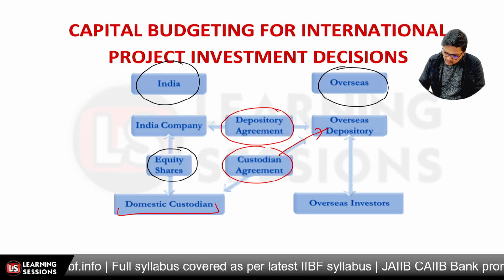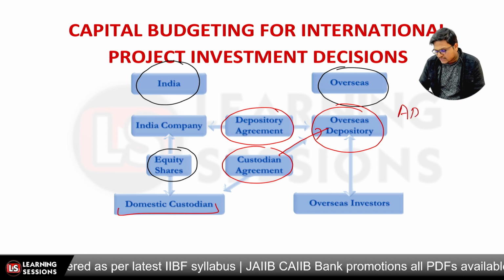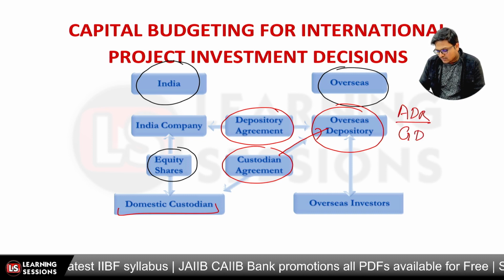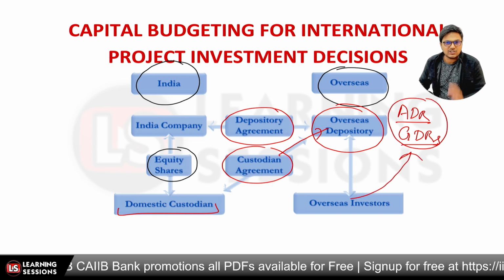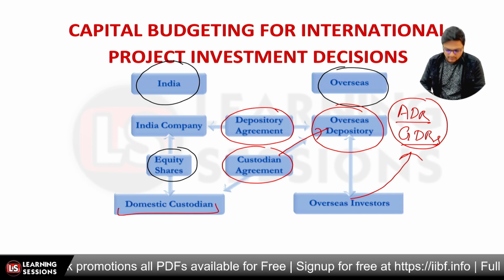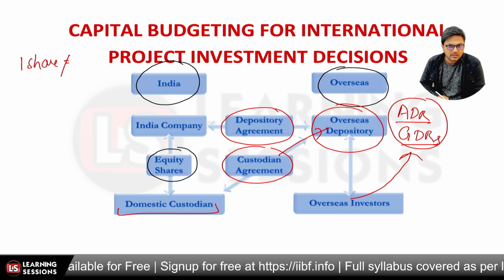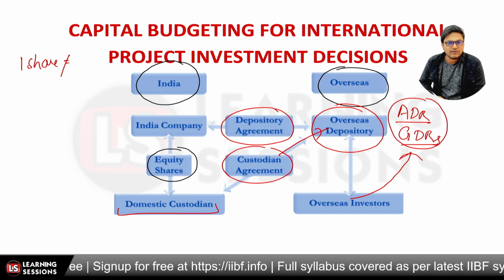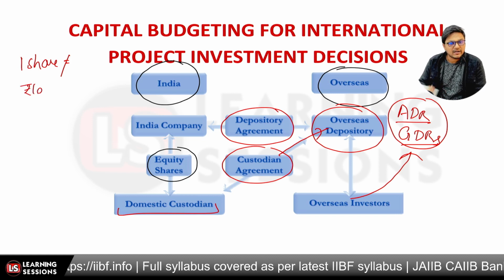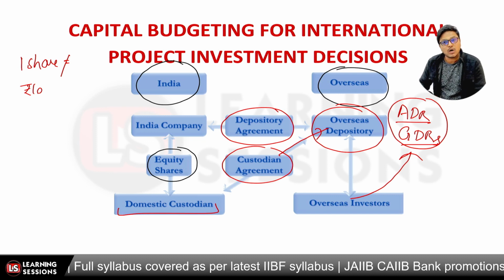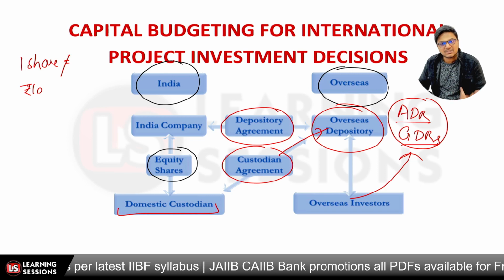Now this overseas depository, based upon this collateral, will be issuing ADRs and GDRs, that is, American Depository Receipts or GDRs, and investors can invest in these ADRs and GDRs. But let me tell you, it is not true that one share is equal to one ADR or one GDR. Even though the price of one share in India is rupees 10, and let's say one GDR has 10 shares, the price of one GDR will not be equal to 100 rupees, because it also depends upon demand and supply.